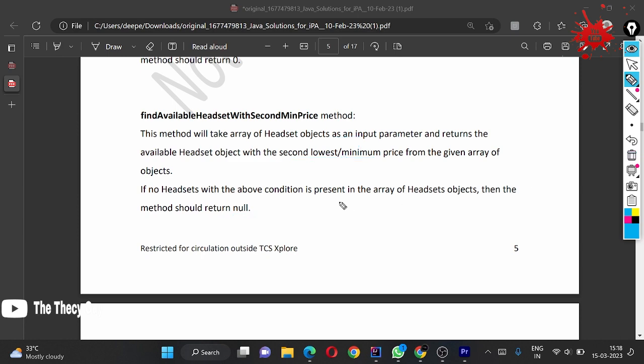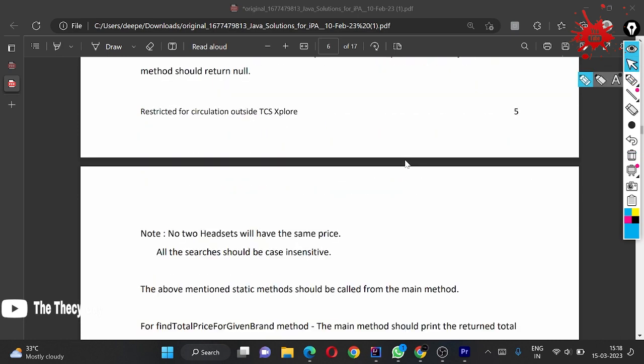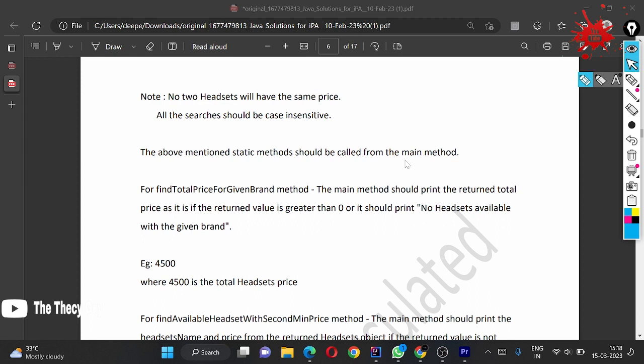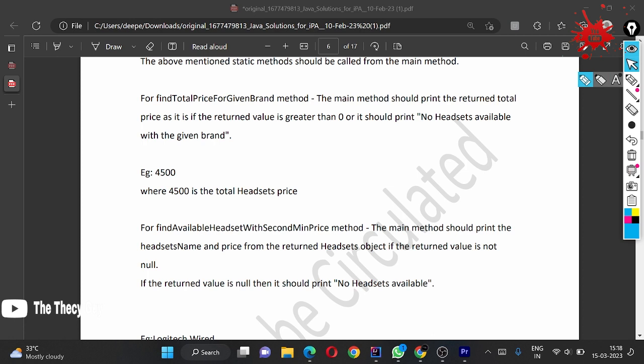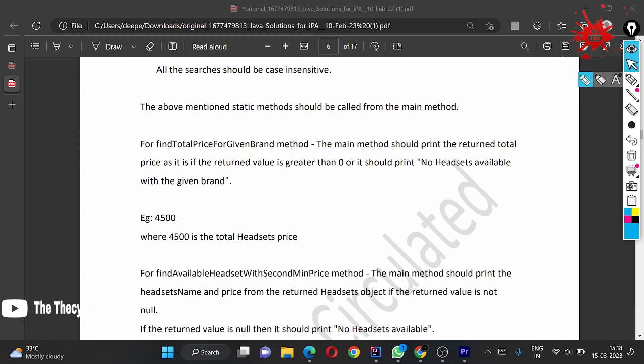So right now we are just checking here. No headset has the same price. All the searches should be case sensitive. Both the static methods should be called from the main method. For total price for the given brand, the main method should print the returned value. The main thing here is find total price for given brand, and if this is zero, then we have to print no headset available with the given brand.